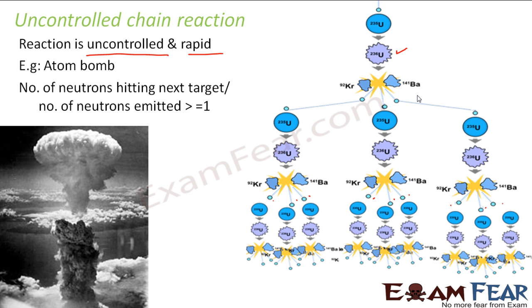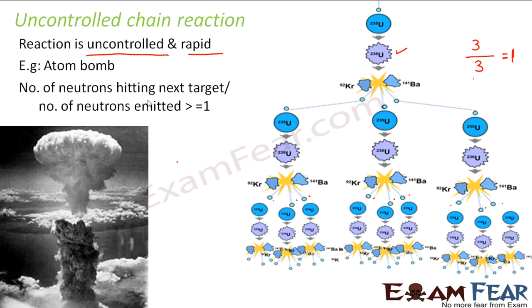So in this case, the number of neutrons hitting the next target divided by the number of neutrons emitted is always greater than or equal to 1. That means if you look at the first reaction, how many neutrons are emitted in the first reaction? The number of neutrons emitted is 3. And how many of these 3 neutrons are hitting the next target? 3, right? So 3 by 3 is 1. So it is talking about that ratio.